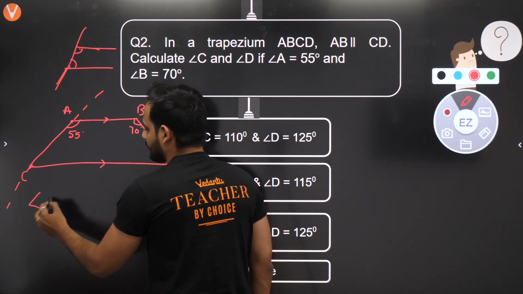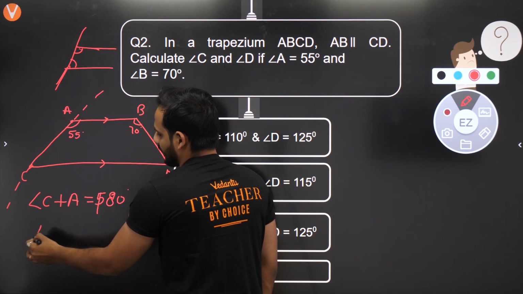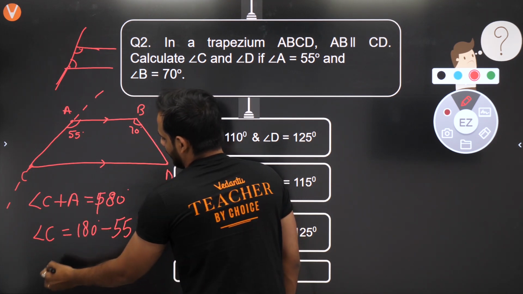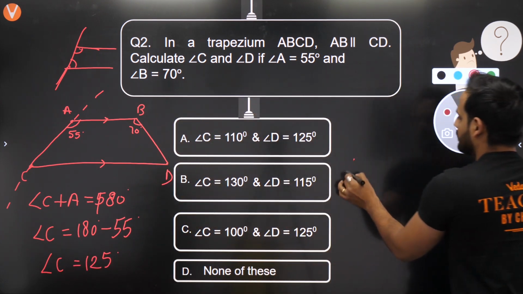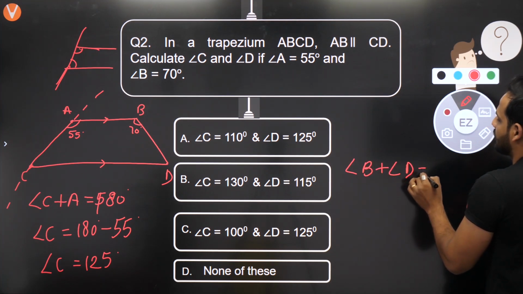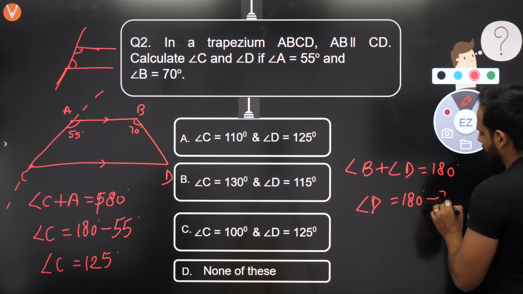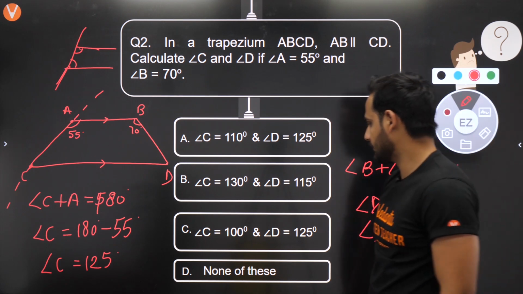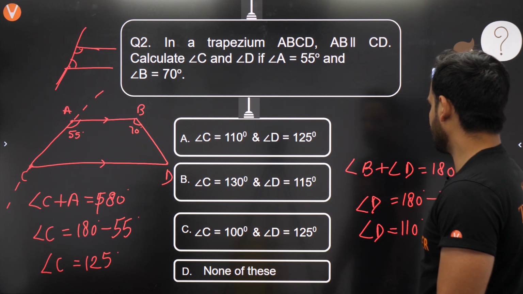So I can say, sir, angle C plus angle A should be equal to 180 degree. So you'll be getting angle C is equal to 180 minus angle A. Angle A is what beta? 55 degree. So angle C is 125 degree. Similarly, I can say here that, sir, angle B plus angle D should be equal to 180 degree. Angle B is 70 degree. So angle D will be 180 minus 70, which means angle D is 110 degree. So the correct answer is, what is the correct answer beta? Angle C is 125.